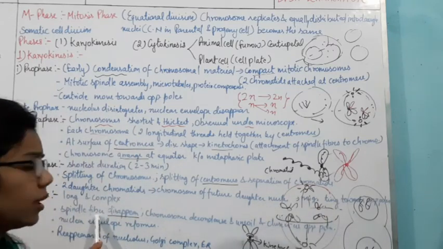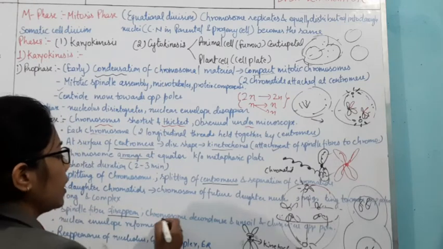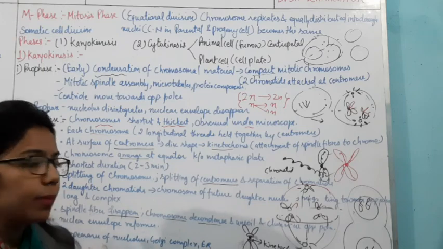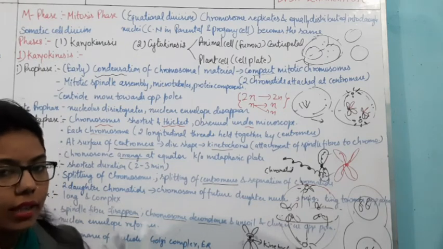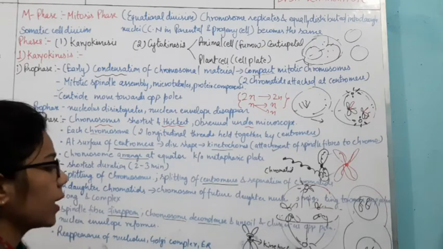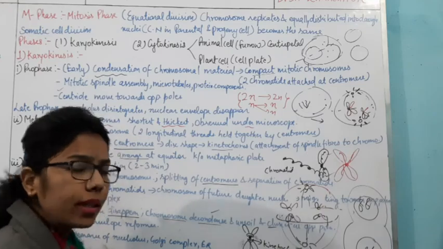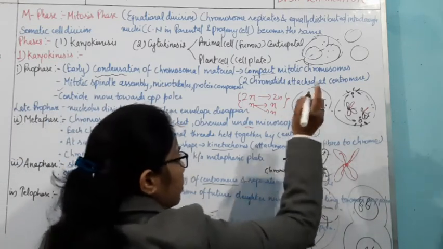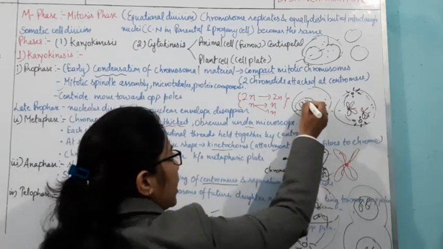So there is no need for the attachment of the spindle fiber here. As the chromosomes decondense, here condensation takes place. Decondensation means it will uncoil itself. Initially it started coiling, but again it will decondense and form a cluster-shaped structure. As it was in the previous condition in prophase, these are present in a thread-like structure.